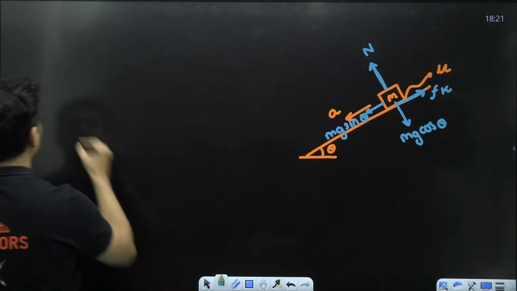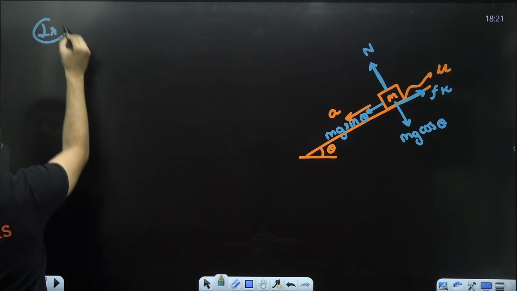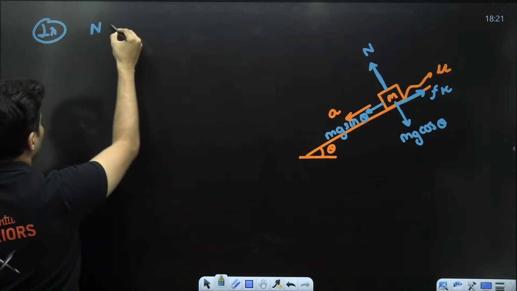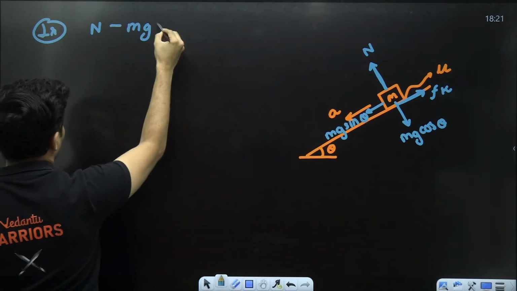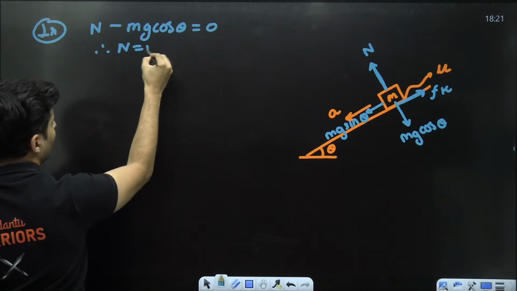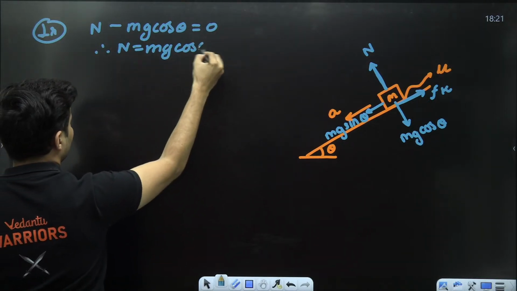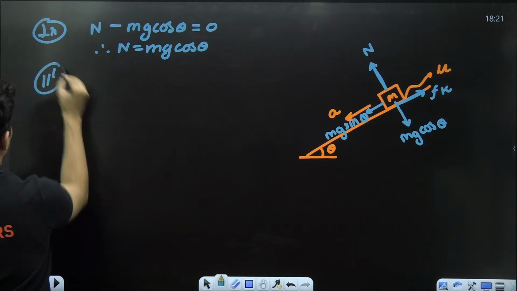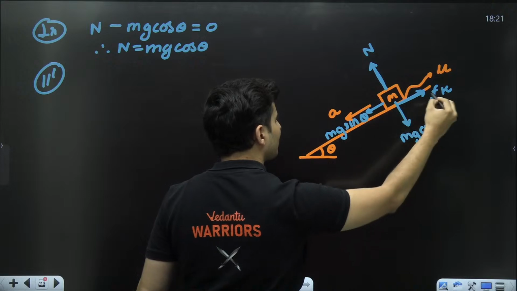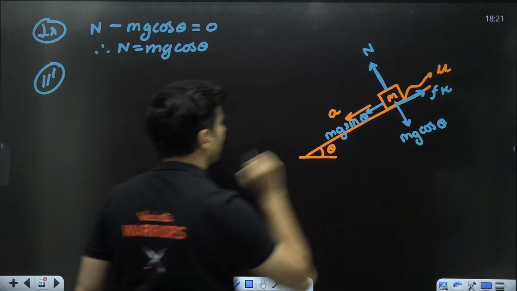If you take perpendicular to the inclined plane, the normal force is being balanced by mg cos theta, which gives you no resultant. So normal is equal to mg cos theta. Along the direction parallel to the inclined plane, this force minus this force is mass into acceleration.